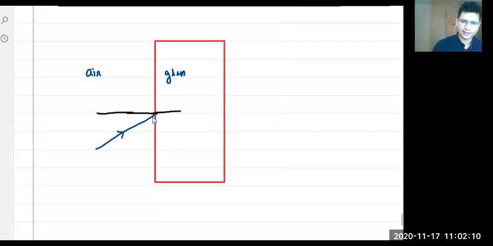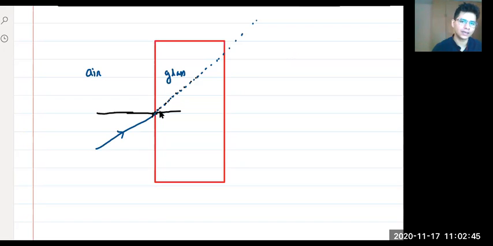Because this is glass, it is transparent, right? There is no reflecting surface. It should go something like this. Yes or no? Tell me. I'm just making a dotted line. Yes or no? Think about it. But will it go like this? Think about it. Will it go like this?